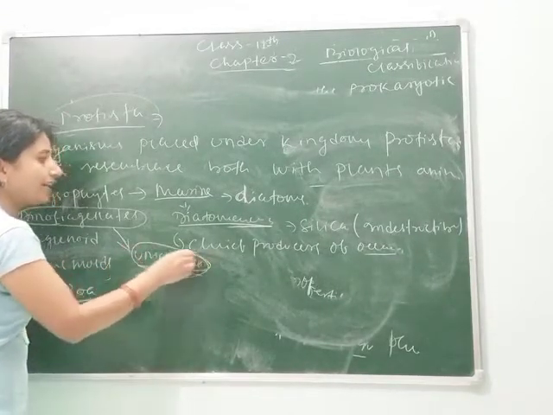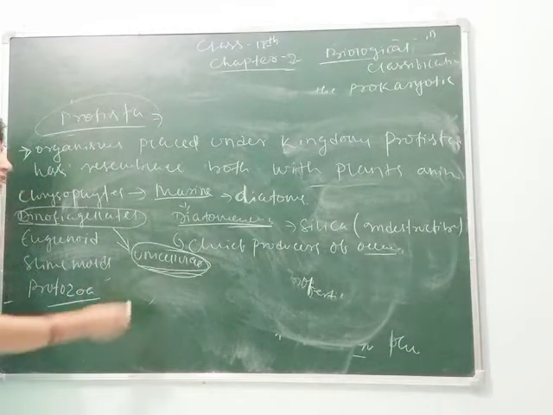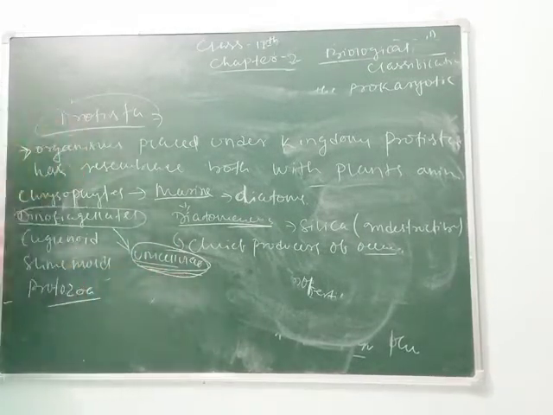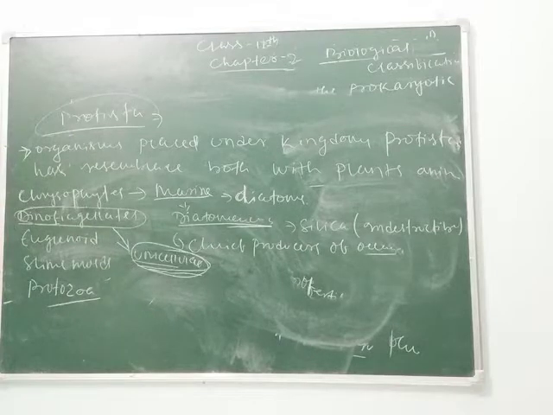Clear, students? Why are they called unicellular? As their body is made up of a single cell, they are called unicellular.